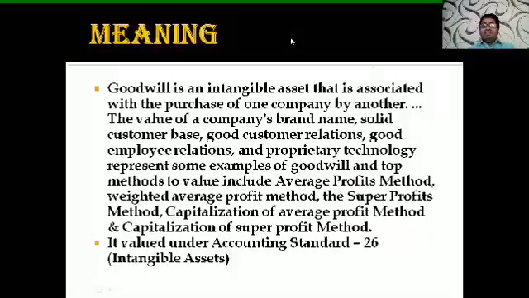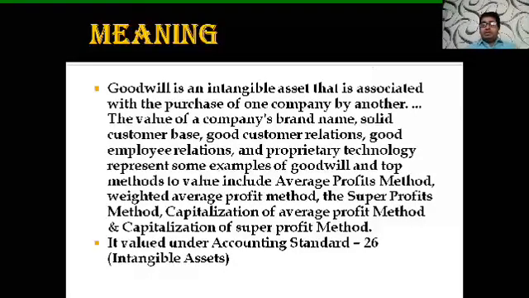Now, goodwill is an intangible asset that is associated with the purchase of one company by another. The value of the company's brand name, solid customer base, good customer relations, good employee relations, and proprietary technology represent some examples of goodwill.